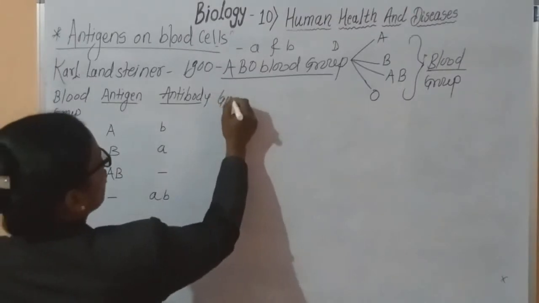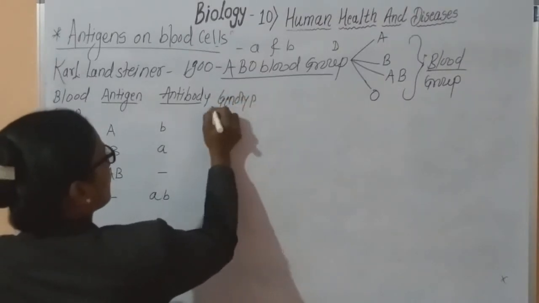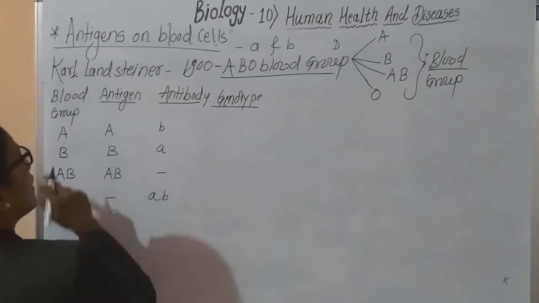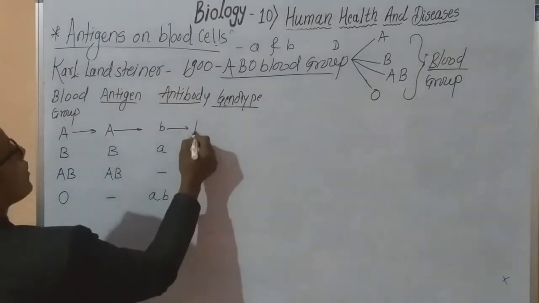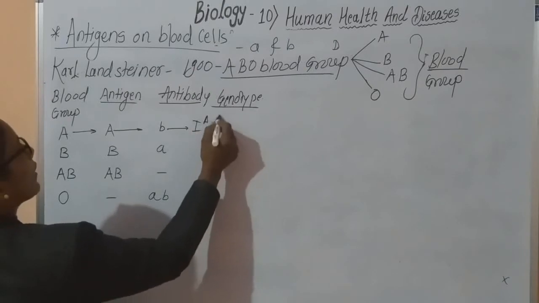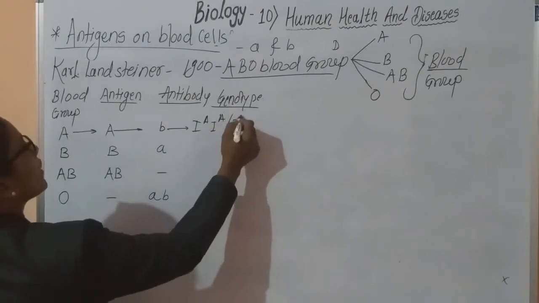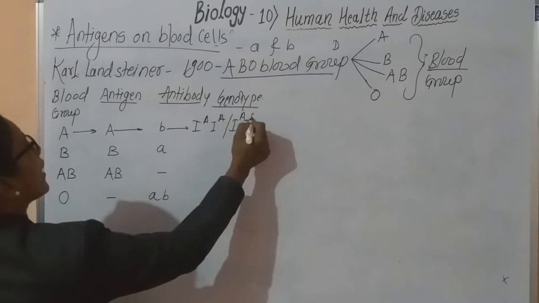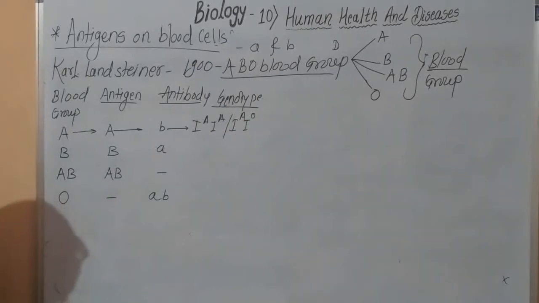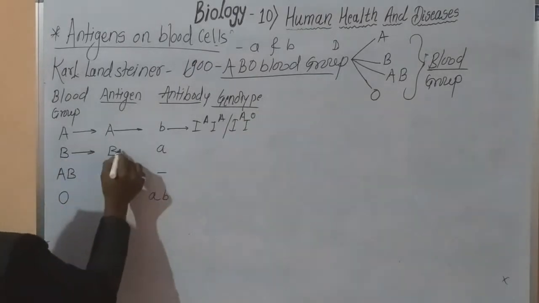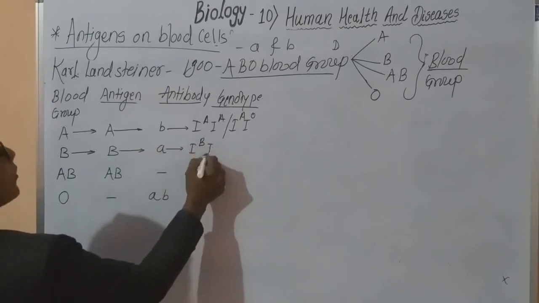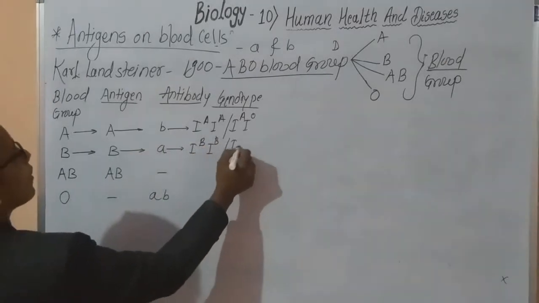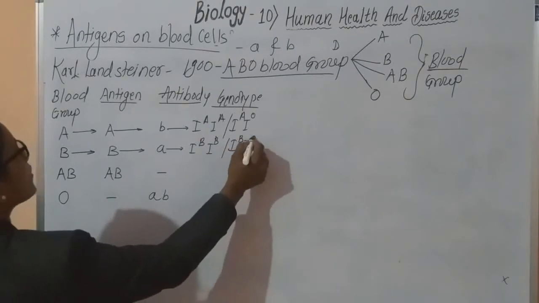Now in this, the genotypes are written. Okay. In case of genotypes, a person having blood group A has the genotype IA, or IA-I0. Okay. The person having blood group B has IB, or IB-I0.